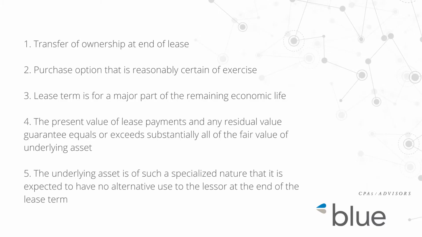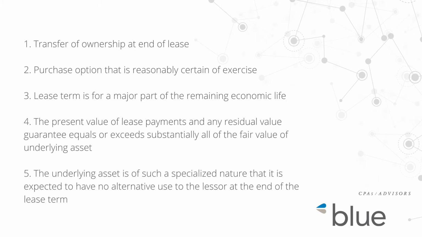Similar to previous guidance, the new lease standard requires lessees to classify leases as either operating or finance leases. The lease classification is required to be performed at the commencement date, which is the date that the lessee has the leased asset available to use. Under the guidance, if a lessee meets any of the following criteria, the lease should be classified as a finance lease because control of the asset is essentially transferred to the lessee.